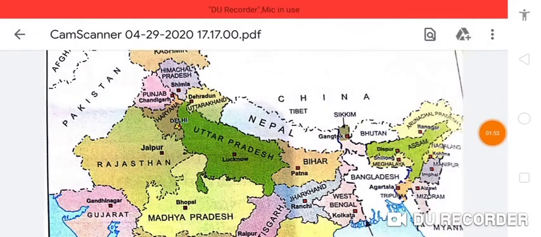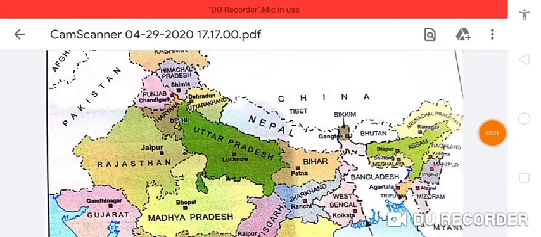Next we discussed Sikkim. So here it is Sikkim. The capital of Sikkim is Gangtok. And the men and the women wear very beautiful costumes, and they love to wear jewelry made of golden beads. People of this state belong to three tribes. What are they? Lepcha, Bhutia and Nepali.